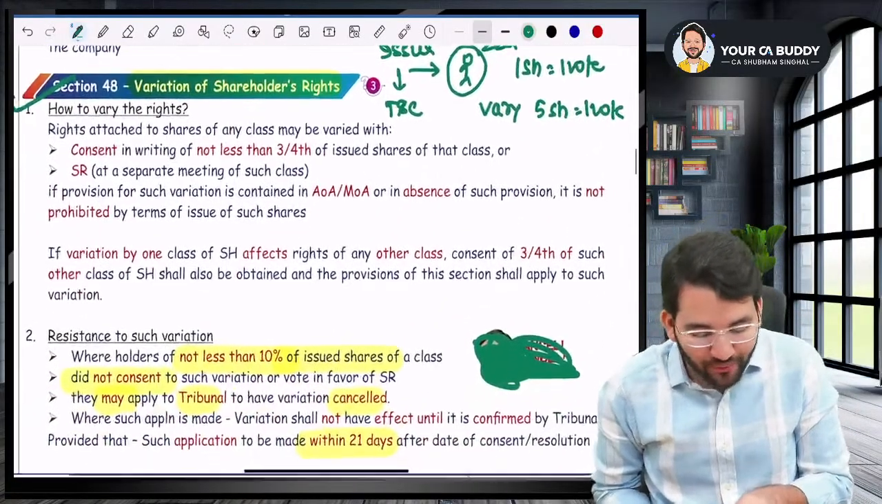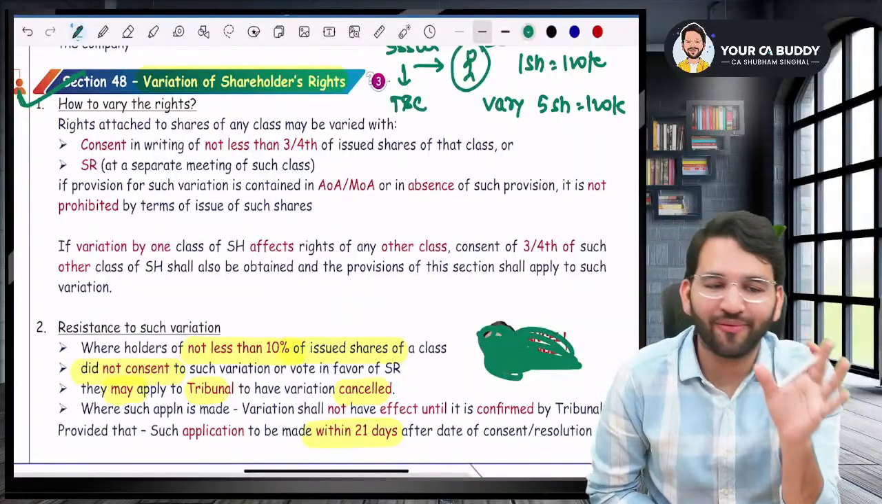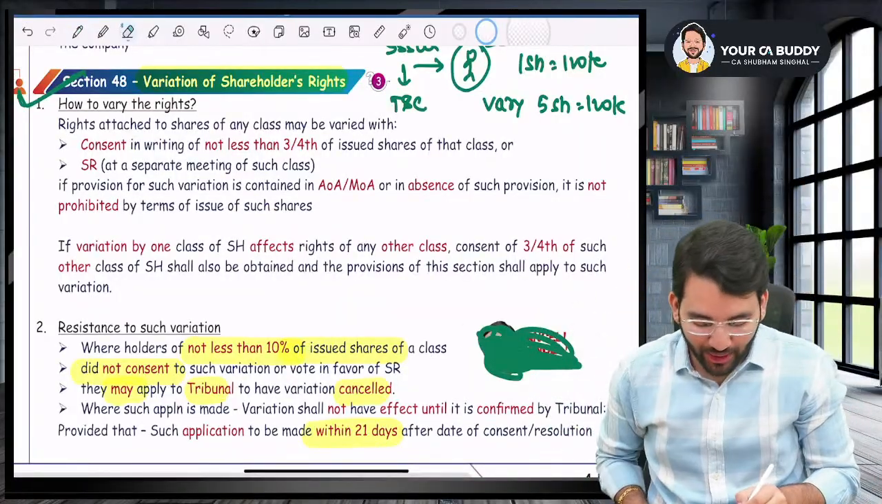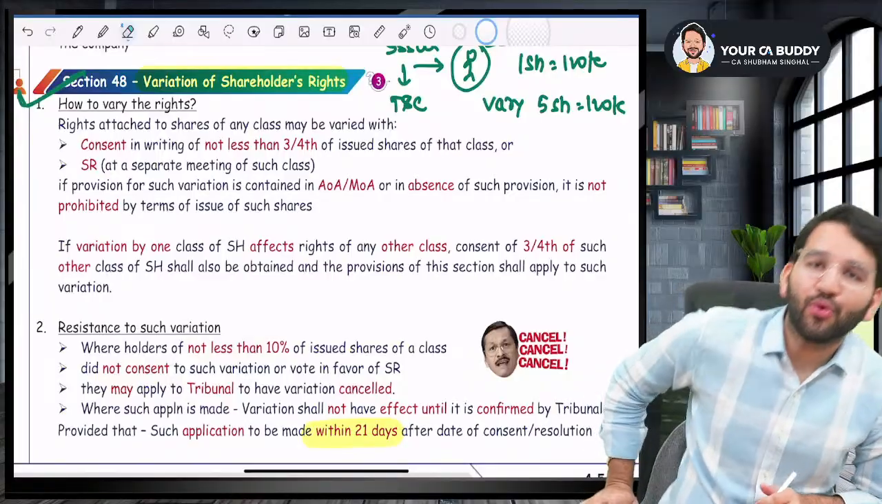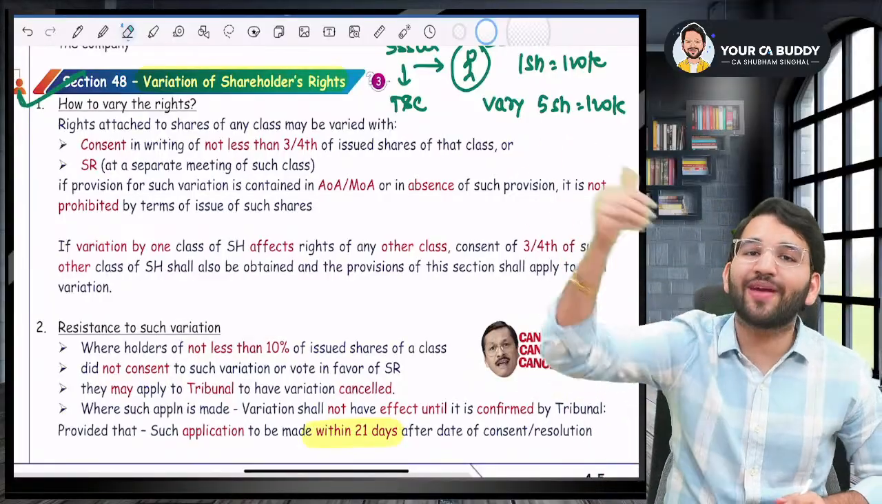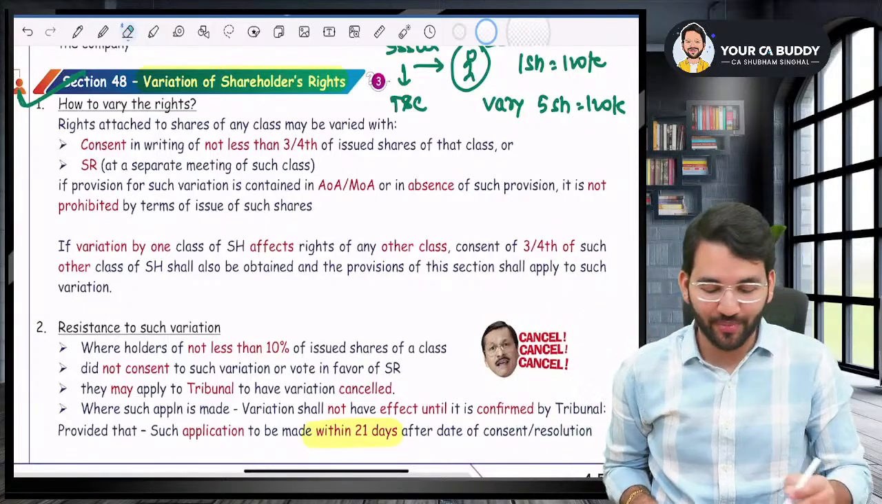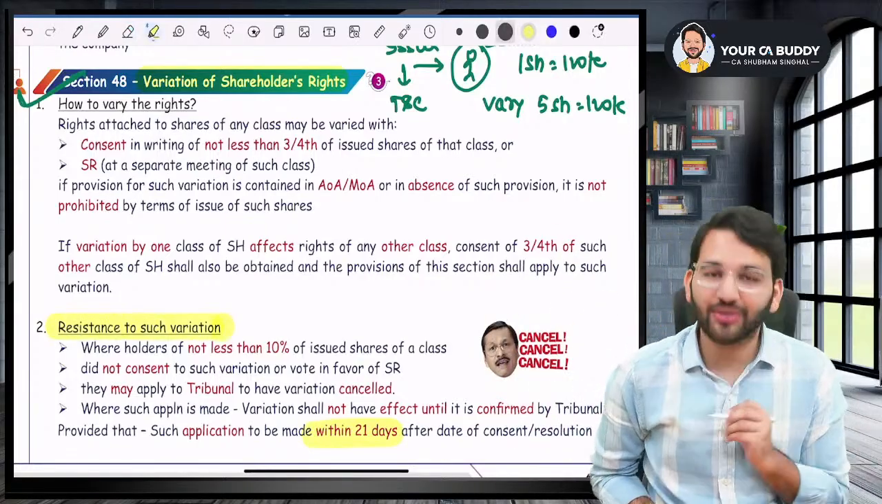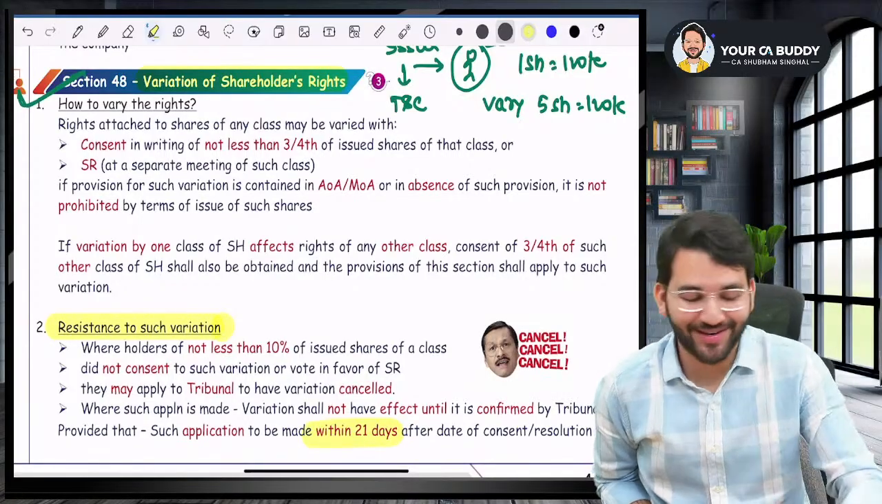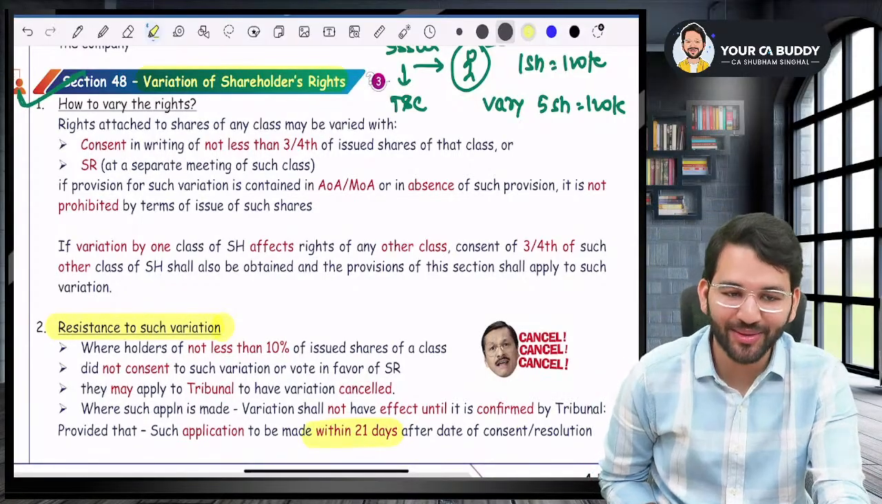So what is the process for variation, sir? Whenever there is a question on variation, there are 2 points that you need to address. One point would be how do you vary? The other point is what if there is resistance to such variation? What will you do in such case? Are you with me? Guys, are you with me?